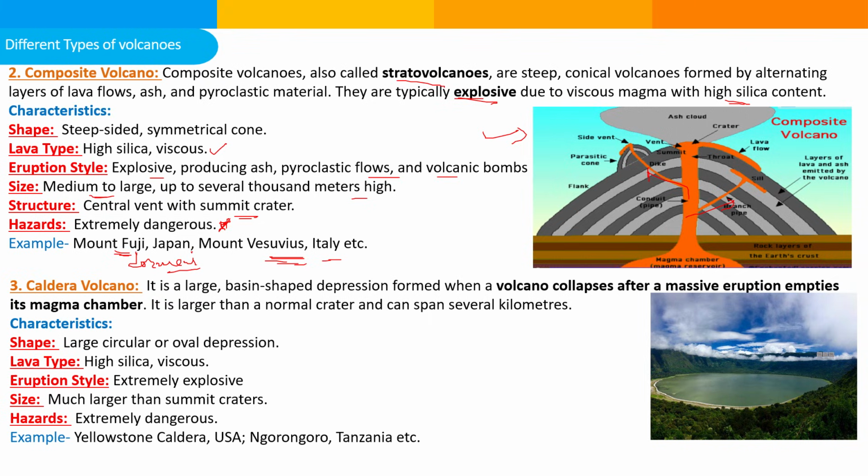Next one is the caldera. A caldera is a large basin-shaped depression, a depression type of landform. When a volcano collapses after a massive eruption empties the magma chamber, it forms a depression larger than a normal crater that can span several kilometers. Characteristic: large circular or oval depression. As shown in this picture, this is the Yellowstone caldera, USA. Lava type: high silica, viscous, extremely explosive, much larger than a summit crater, extremely dangerous.